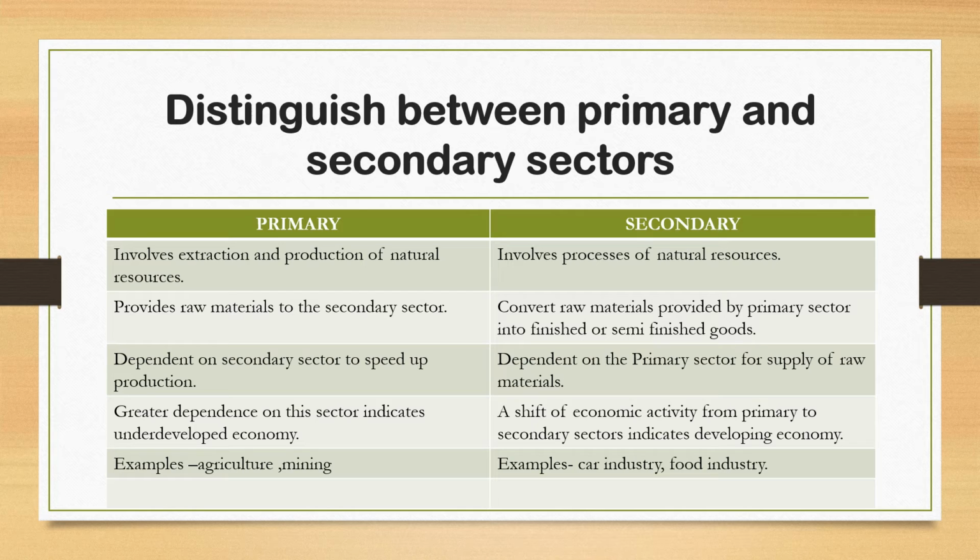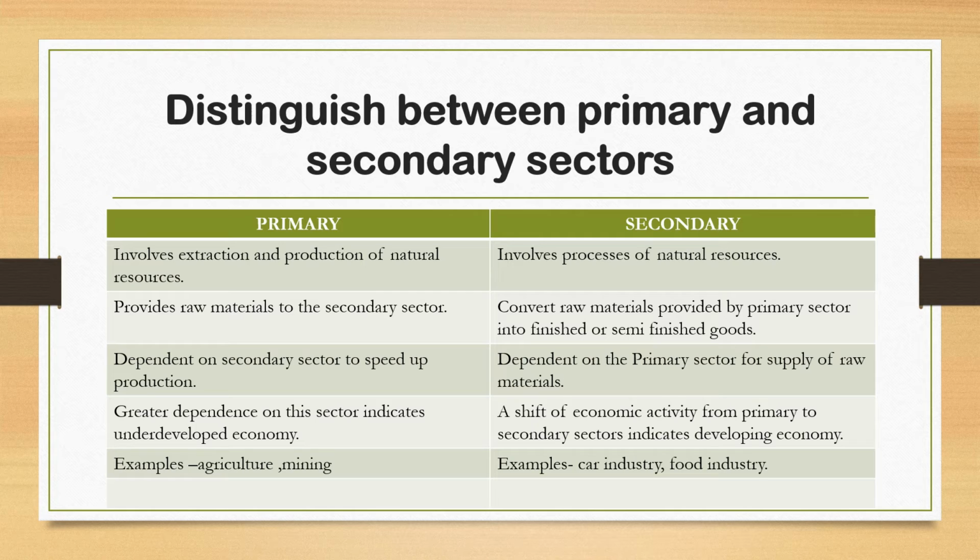That means if the demand for primary sector's product increases, then primary sector production also needs to increase to increase the supply. But this demand depends on which? This demand depends on the secondary sector. Okay.